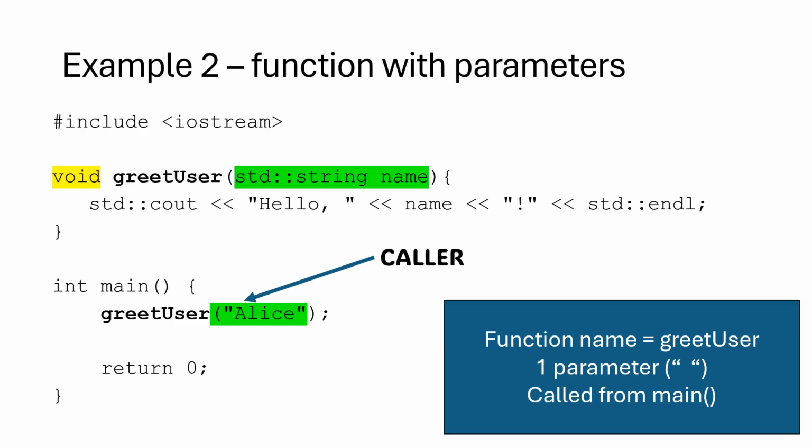In this example, the parameter is of type string. Thus, in the function, the parameter should also be of type string. Notice that the type of the function is still void, thus no value is returned to the caller. But now, because I can reuse the function, I can add as many calls to the function. Here I'm using the same function to greet another user named John.